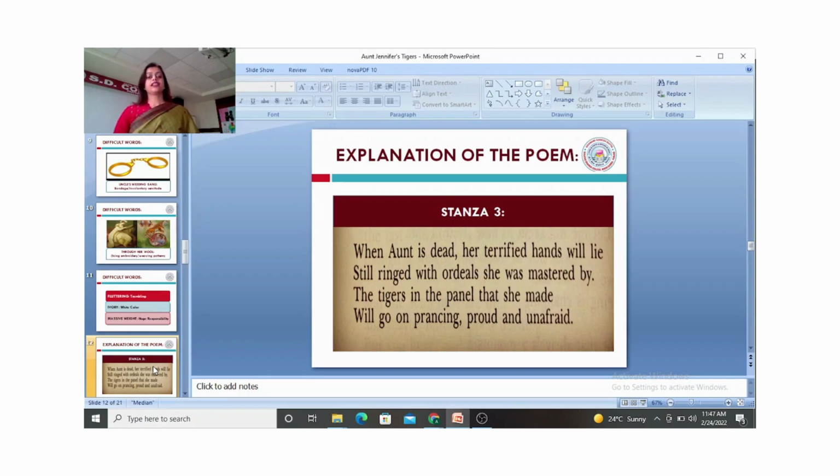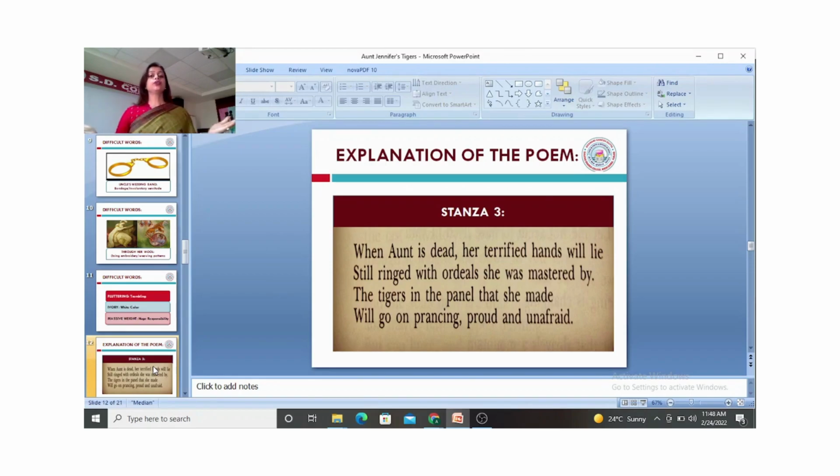In her existence, in her life, she might not be able to live that life of mastery, that life where she is given the freedom to be herself, but her art will be proud and unafraid. Those tigers, they don't have to be afraid of the men beneath the tree, the image of men beneath the tree from stanza number 1. So it has a circular structure where we began with a certain image where tigers are unafraid, but Aunt Jennifer is afraid.